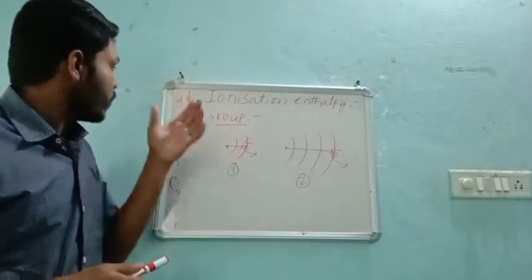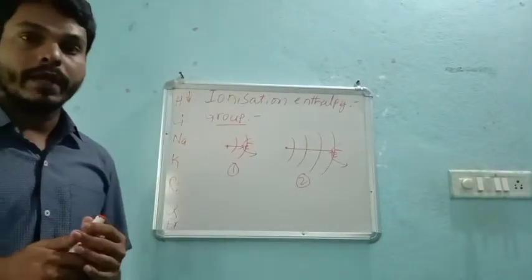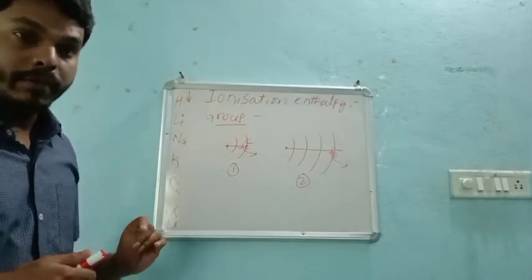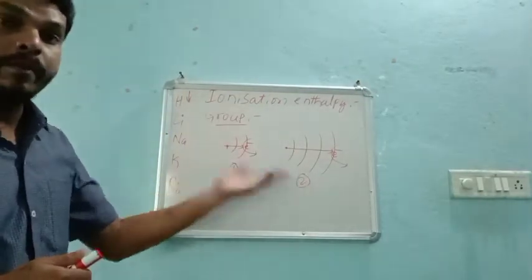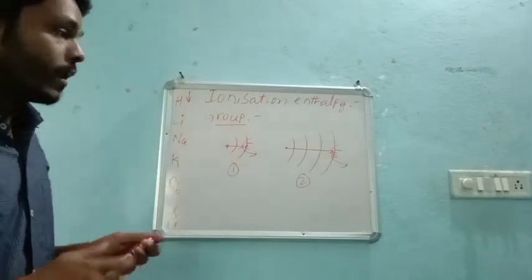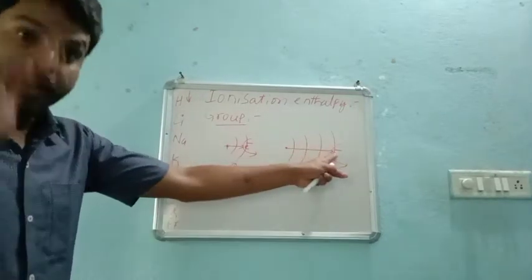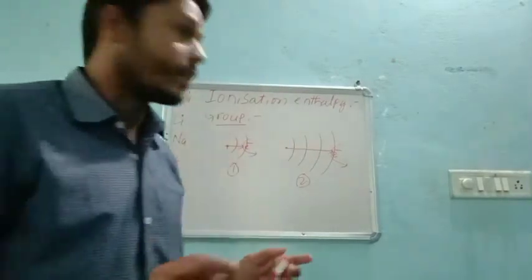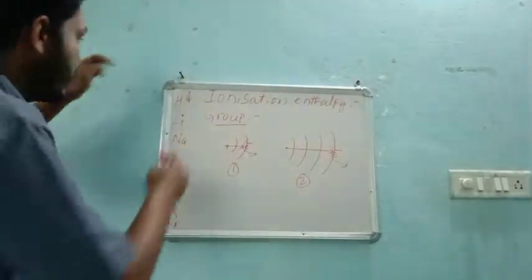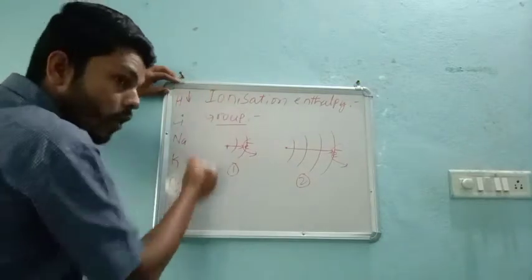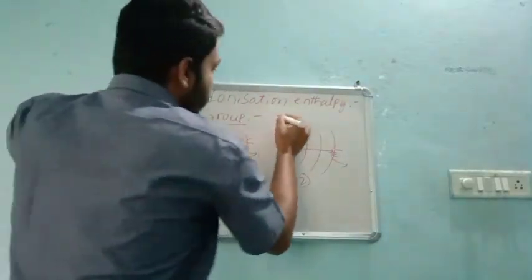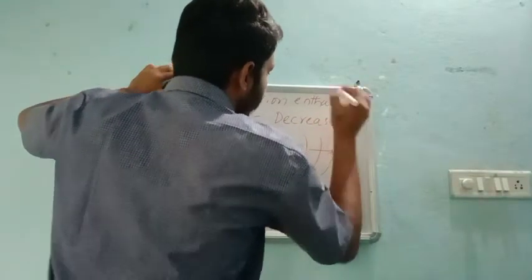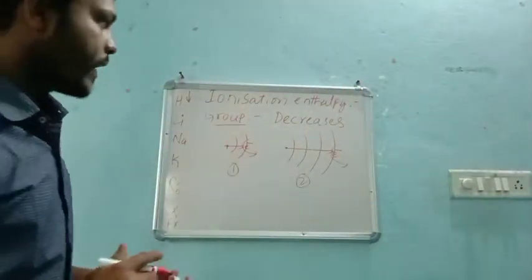But what was happening with the atomic radius in the group? It was increasing, which is just opposite to ionization energy. That means if the atomic radius increases, we require less energy, less ionization energy. So as we move from top to bottom in the group, ionization energy decreases. Very simple. Decreases. Why decreases?